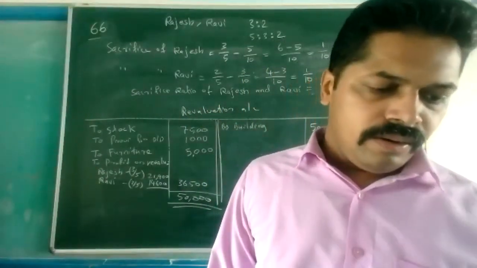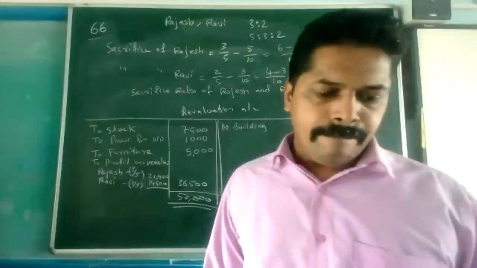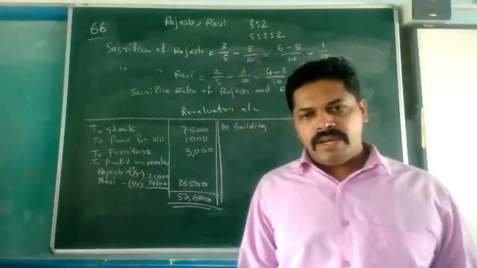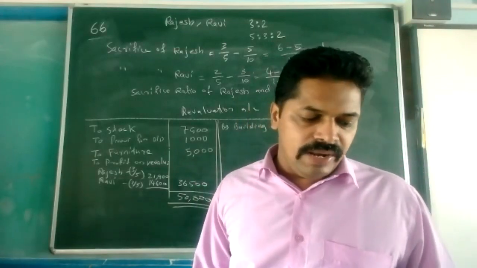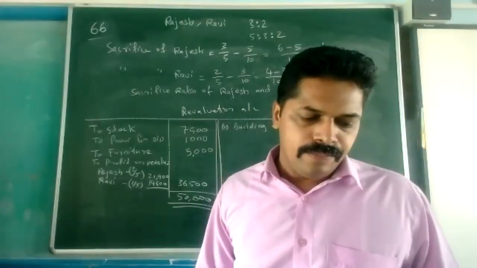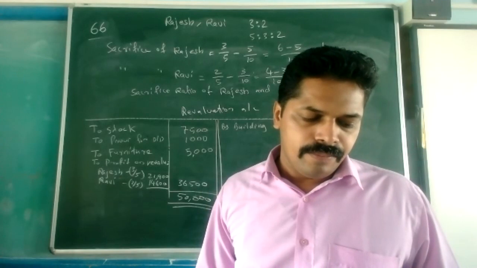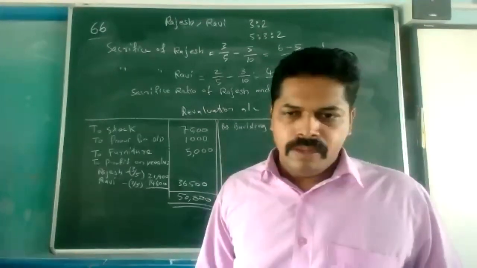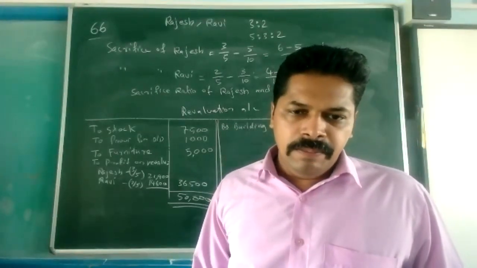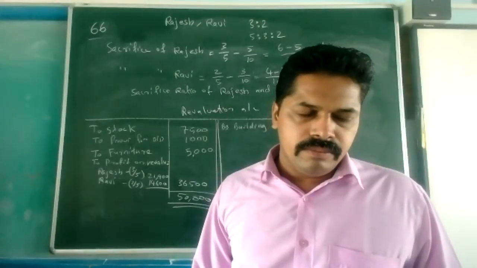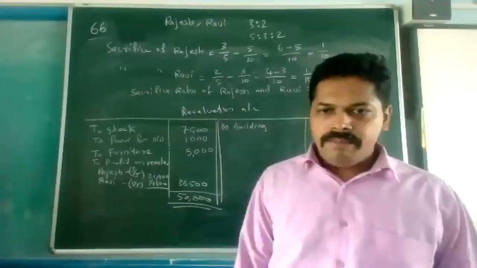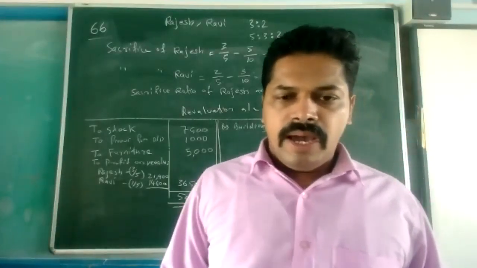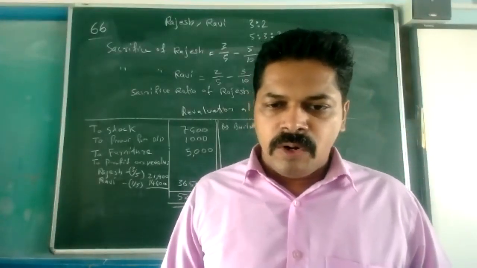Then we have to make the capital accounts. Before that, we can find out the goodwill. To calculate the goodwill, the old partners' capital is given in the balance sheet, and the revaluation result is a profit.